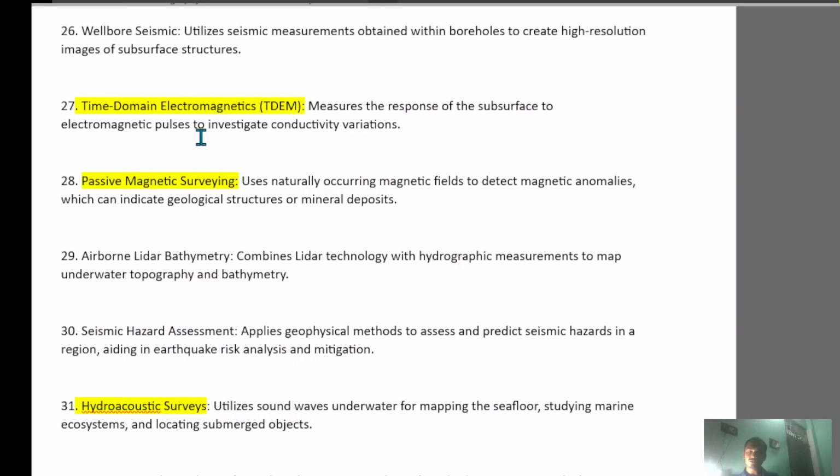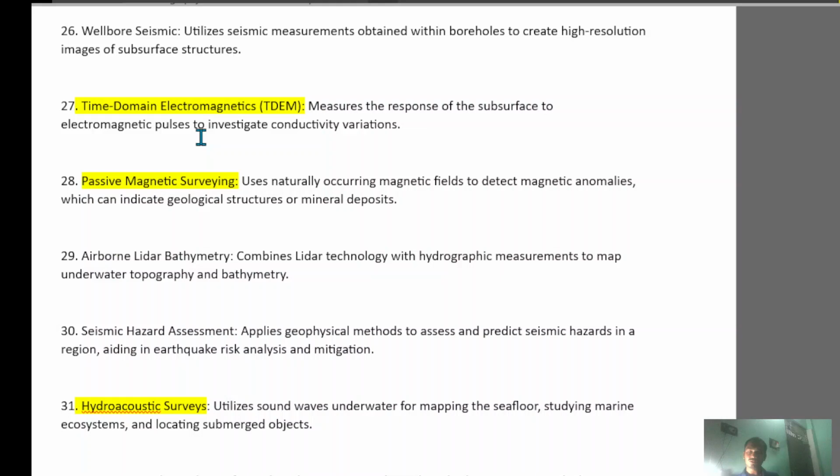Also, you can look here: the 40 numerical questions. You can practice the questions. Which geophysical method is commonly used to study the Earth's interior structure? That is seismic reflection, we just studied. Next, which geophysical method is primarily used in mineral exploration to locate deposits based on variation in magnetic field? That is the magnetic survey.